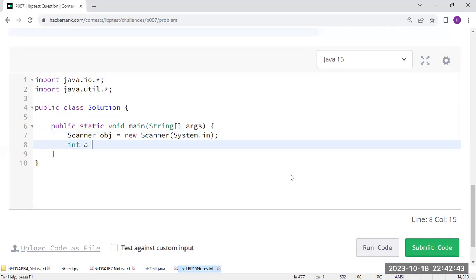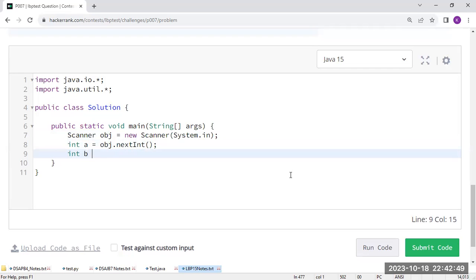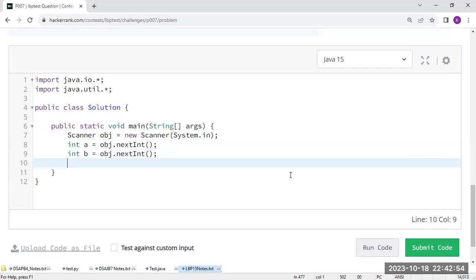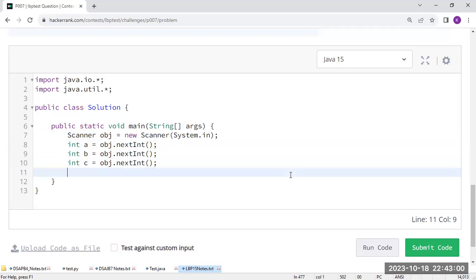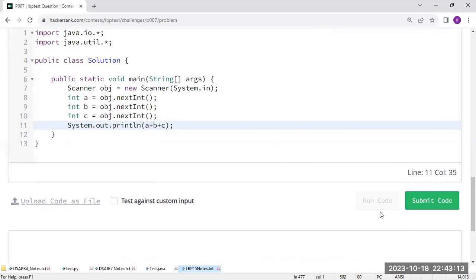Then int a is equal to obj.nextInt(), int b is equal to obj.nextInt(), and int c is equal to obj.nextInt(). Like this, how many inputs are we reading? We are reading three inputs, and we have to add these three values. System.out.println(a + b + c). That's all. We are performing addition of these three numbers.